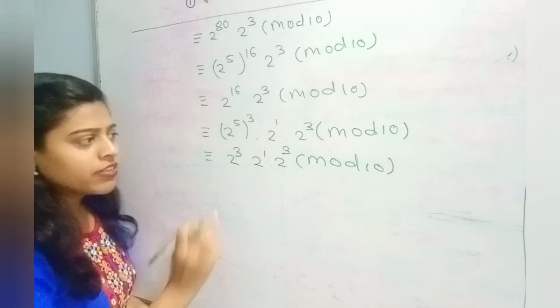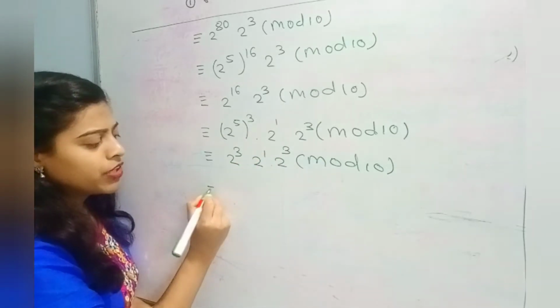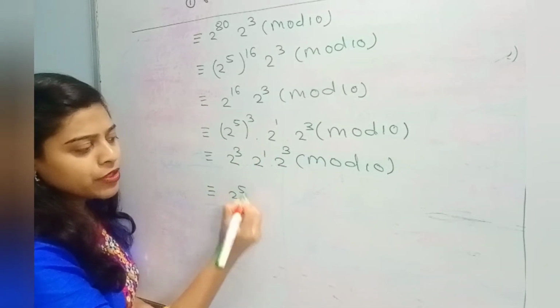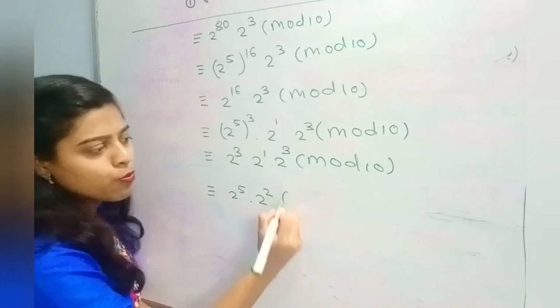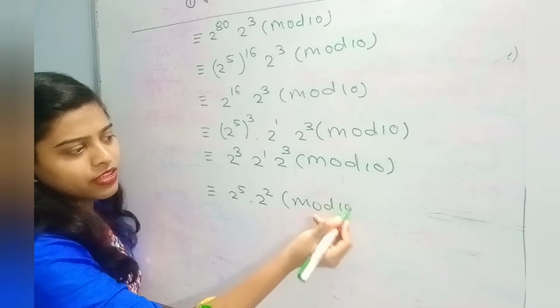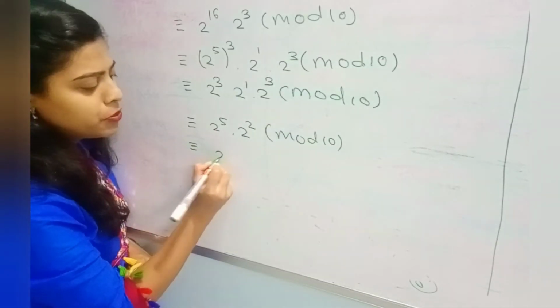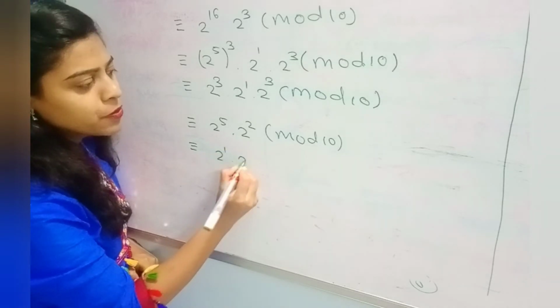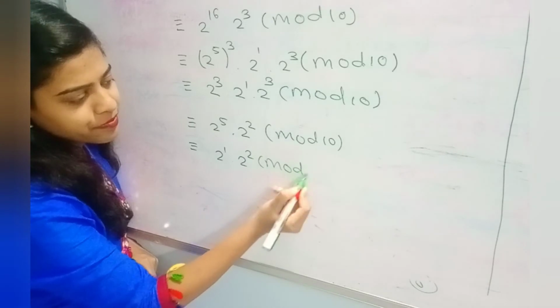So we have a power 3 plus 3 plus 1, that is 7 power. So we can write it as 2 raised to 5 into 2 raised to 2, that is 5 plus 2 is 7, modulo 10. So replace 2 raised to 5 by 2. So congruent to 2 raised to 1 into 2 raised to 2 modulo 10.